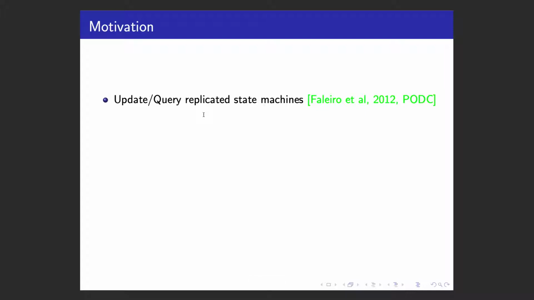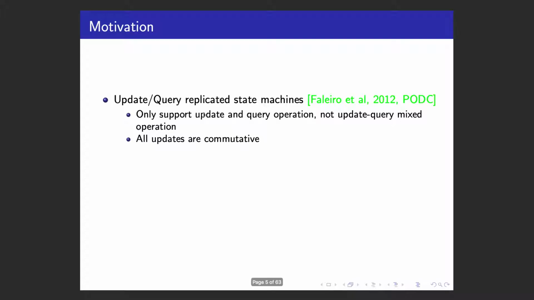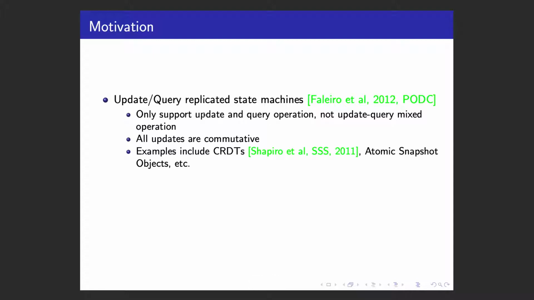The primary motivation behind the lattice agreement problem is its application in implementing linearizable update replicated state machines defined by Faleiro et al. This kind of state machine only supports update and query operations, but not mixed update-query operations, and they assume all updates are commutative. By commutative, we mean the order of applying any two updates does not matter. Examples include conflict-free replicated data types and atomic snapshot objects, etc.